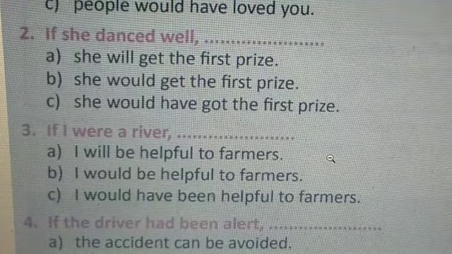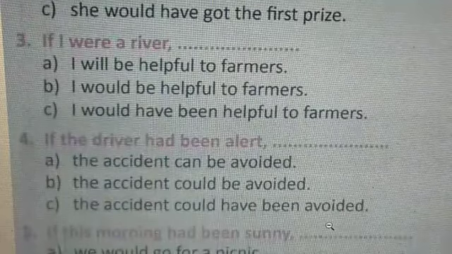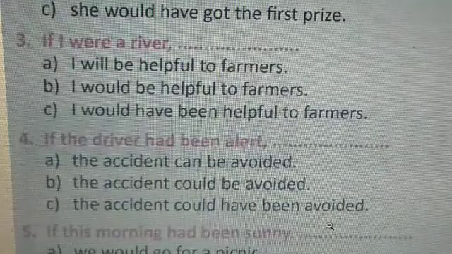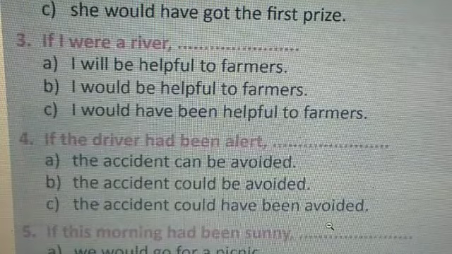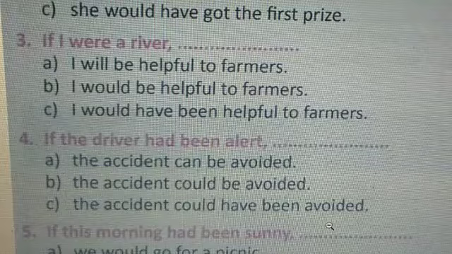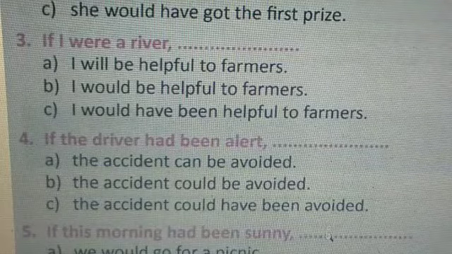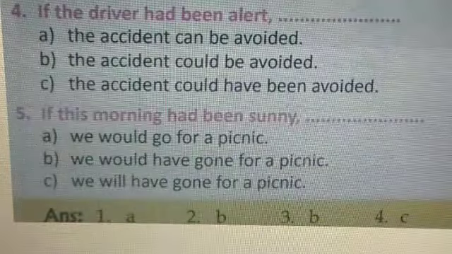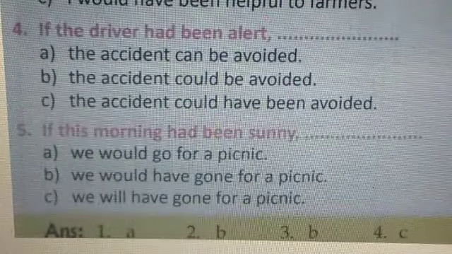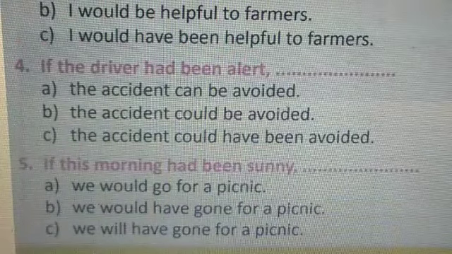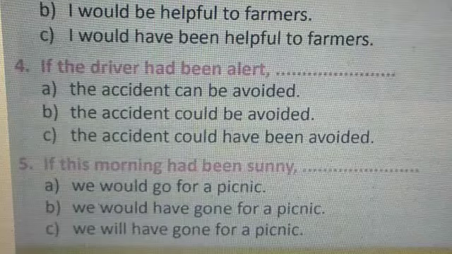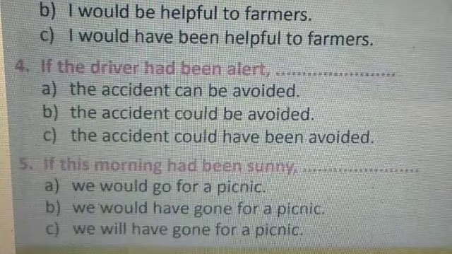Option B. Third one, if I were a river, see, were a river, this is also second conditional, past tense. So if I were a river, I would be helpful to farmers. This is option B. Fourth one, if the driver had been alert, this is the last conditional. If the driver had been alert, the accident could have been avoided.